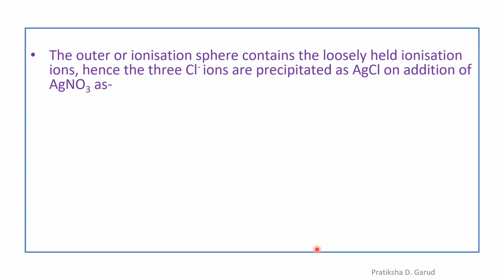nitrate, or AgNO3, which may be written as: we have the complex [Co(NH3)6]Cl3, to which we add silver nitrate, and by the addition of silver nitrate we get the precipitate of 3AgCl. Why 3AgCl? Because in this complex the 3 Cl are present outside the square bracket, or in the ionization sphere, due to which they are precipitated by silver nitrate as 3AgCl.